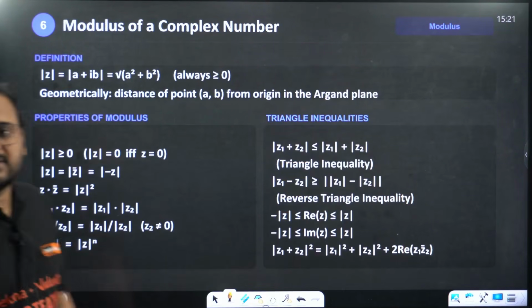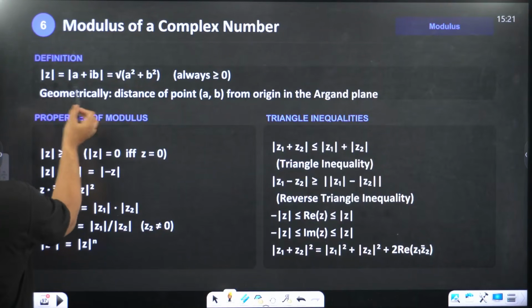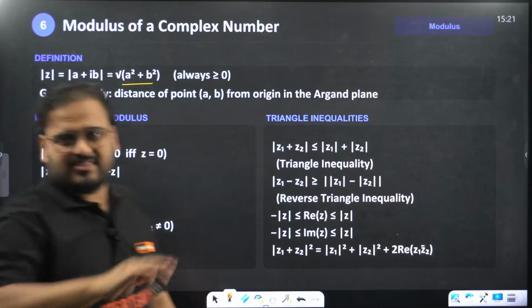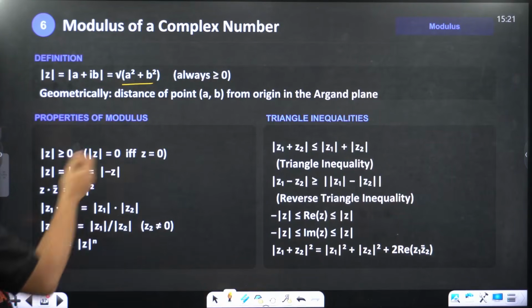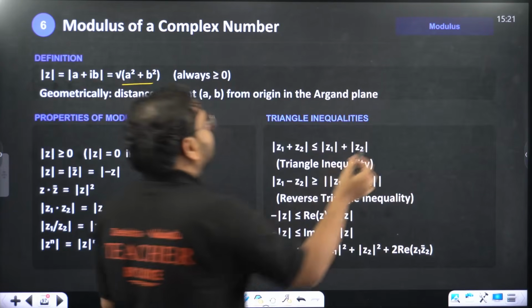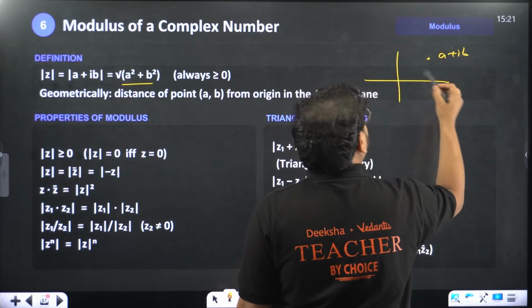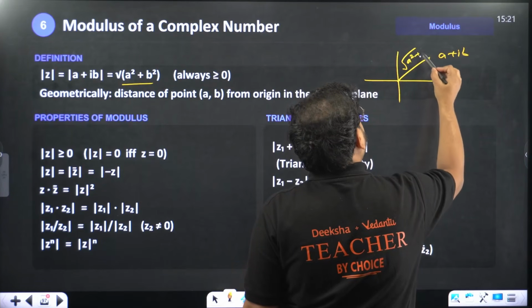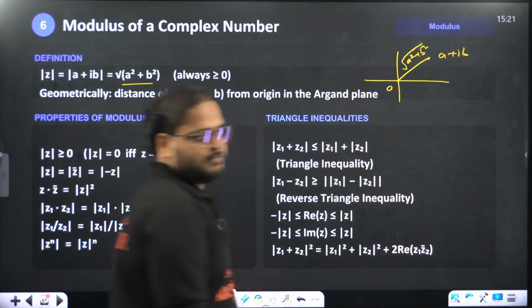Modulus of complex numbers. How does it work? Z modulus is given by modulus of A plus IB, and you take the squares of the individual values, real and imaginary part, under the root. What it implies is that if I have the point A plus IB over here, modulus means this distance, basically the distance of the point from the origin.